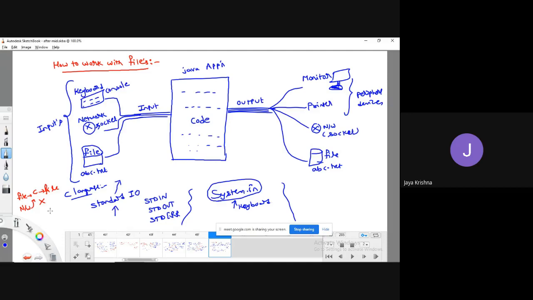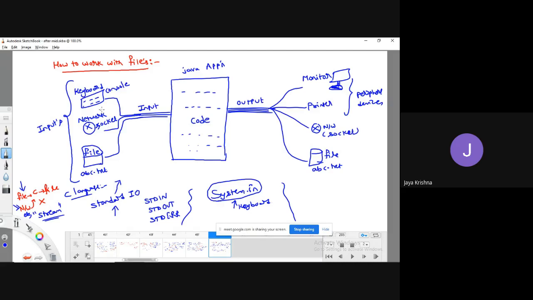For this, Java has a separate feature. That feature we call a stream, meaning that this stream feature can support the concept of files as well as network. Like this, we have n number of advantages. So it is one of the best features. We call it a stream, guys.